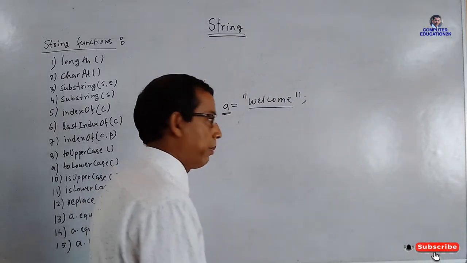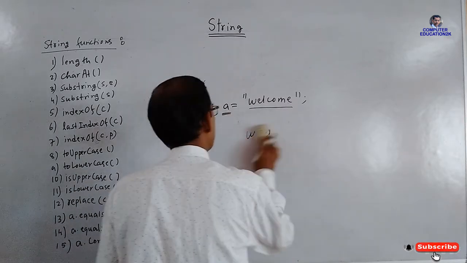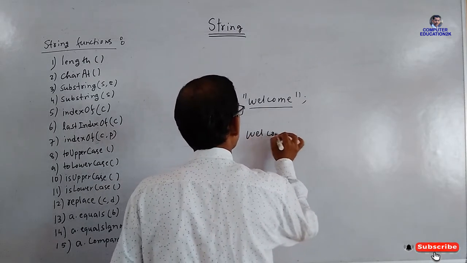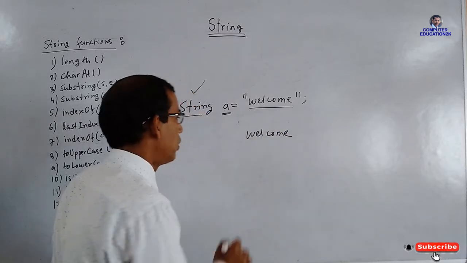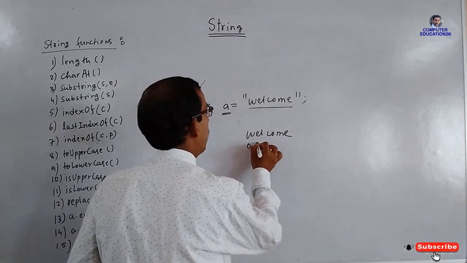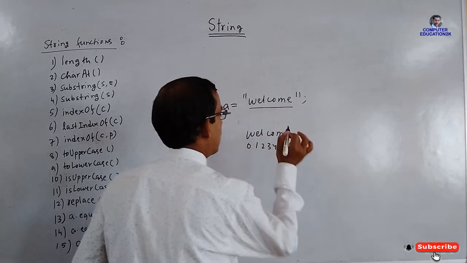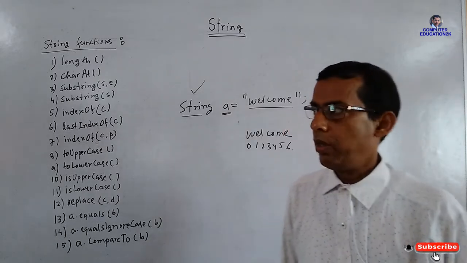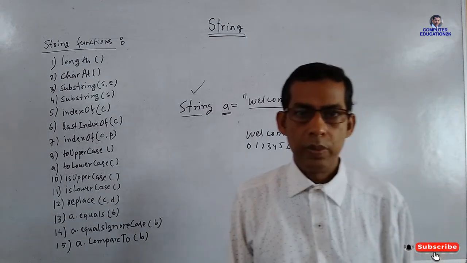I'll just show you the index number. This index number starts from 0. So this is 0, 1, 2, 3, 4, 5, 6. Each character has an index number, and it starts from 0.